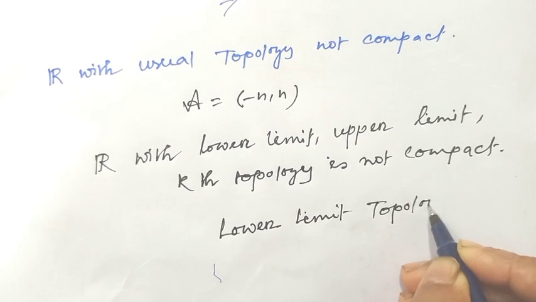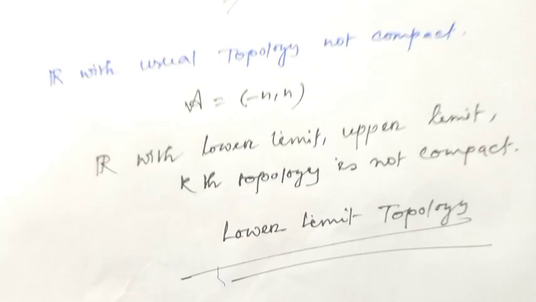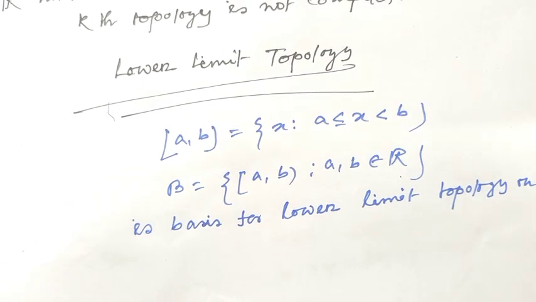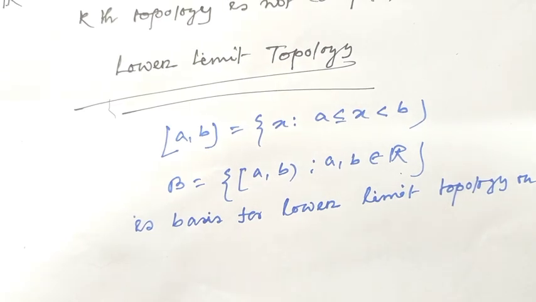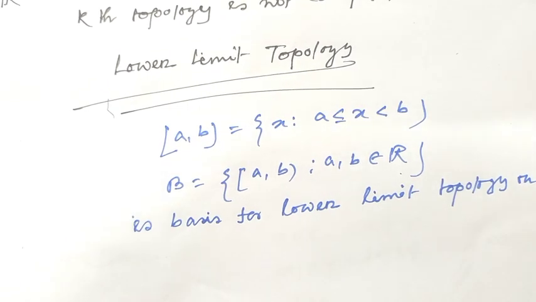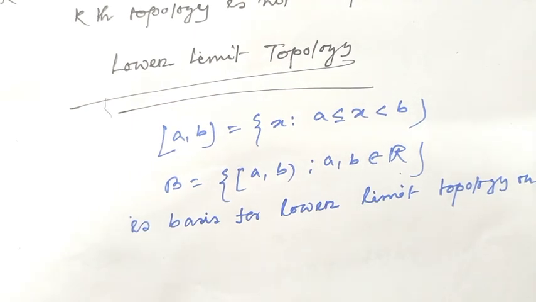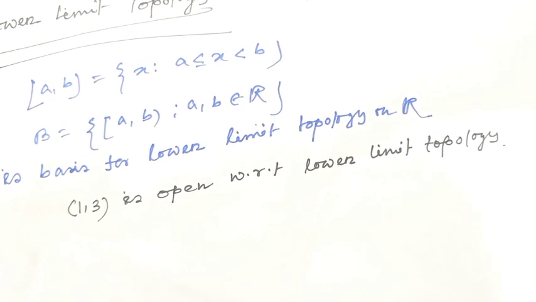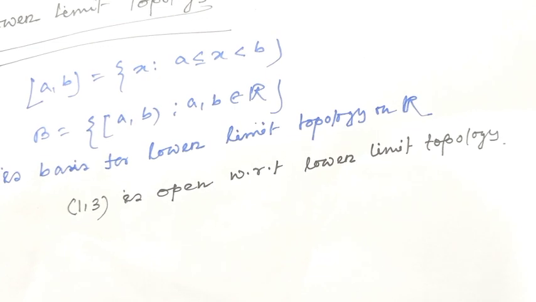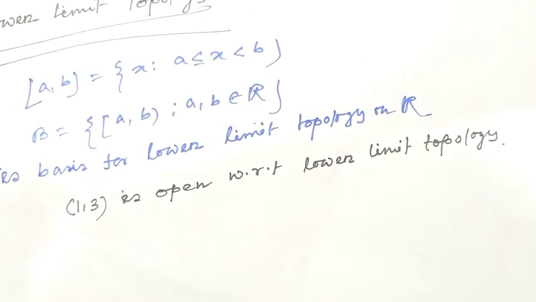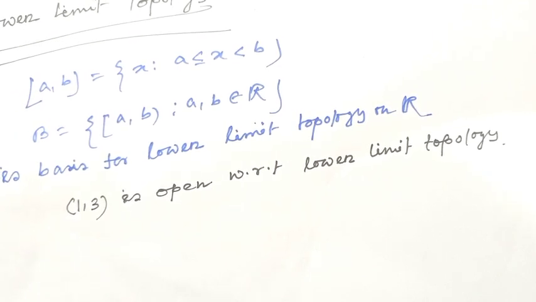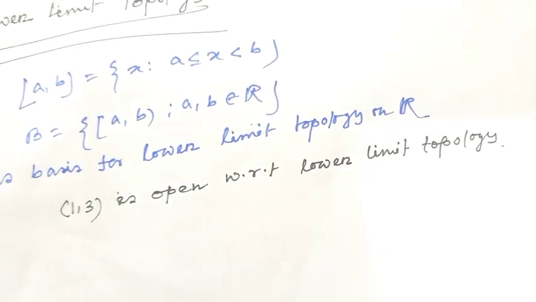At first consider the lower limit topology. What does the basis of the lower limit topology look like? We all know the basis for the lower limit topology is the collection of all those subsets which contain closed A, open B, where A and B belong to the real numbers. This is the basis for the lower limit topology on R. How can we construct the open cover with respect to the lower limit topology? For this, at first consider the open interval (1, 3).